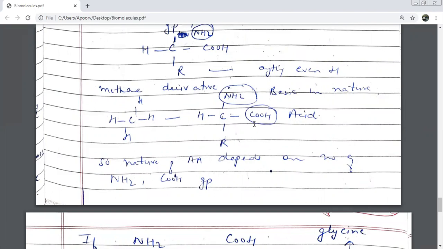Glycine. If NH2 attaches in place of R, how many basic groups are there? Two. And acidic group? One. So your amino acid would be what in nature? Basic in nature.